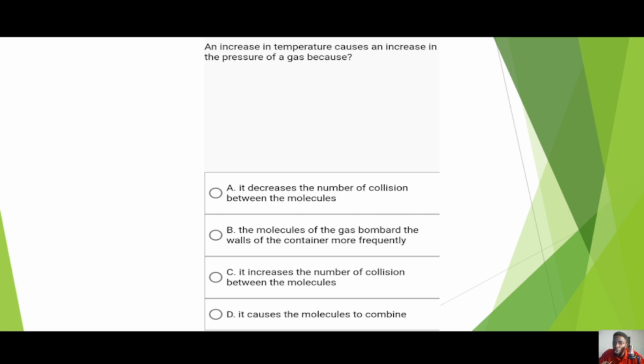Option C, increase in number of collisions between molecules. That's where JAMB becomes tricky. They gave you increase in collision, but for two different things. The particular one that has to do with pressure is collision between the gaseous molecule and the wall of the container. And then finally, option D, it causes the molecules to combine. Now that's the dumbest possible answer there.